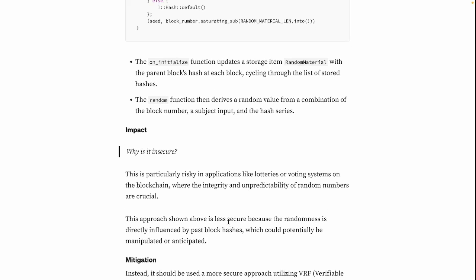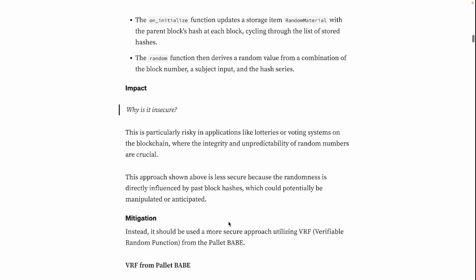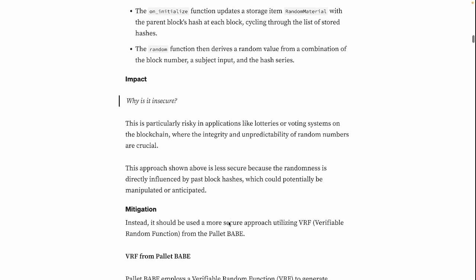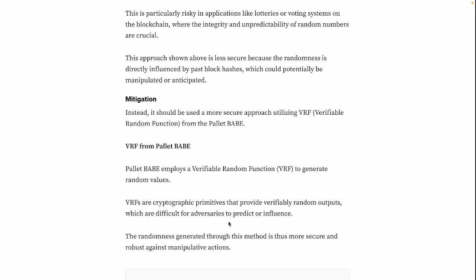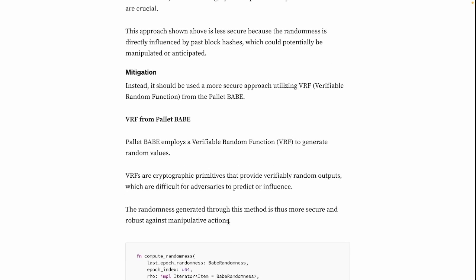Why is it insecure? This is particularly risky in applications like lotteries or voting systems on the blockchain, where the integrity and unpredictability of random numbers are crucial. The approach shown above is less secure because the randomness is directly influenced by past block hashes, which could potentially be manipulated or anticipated. Some of us that come from Solidity are already aware of this, and in Solidity, Chainlink options or some libraries are sometimes used. Let's see how it is in Rust and what is used to mitigate it.